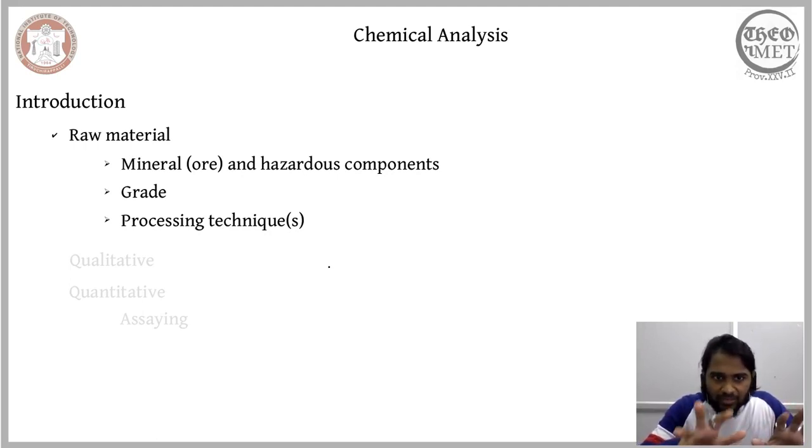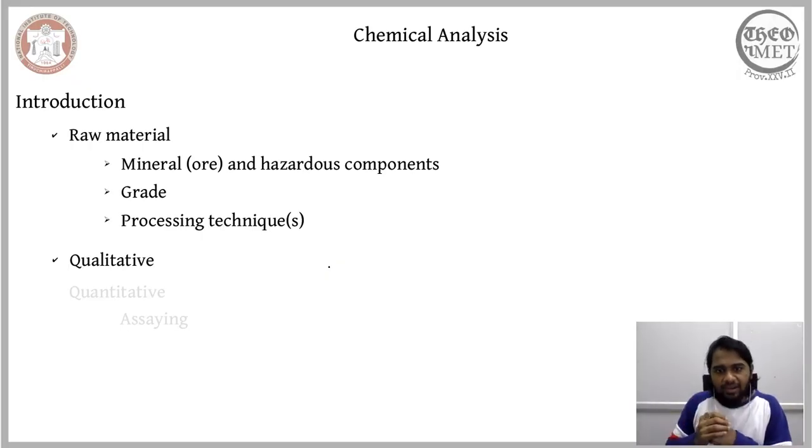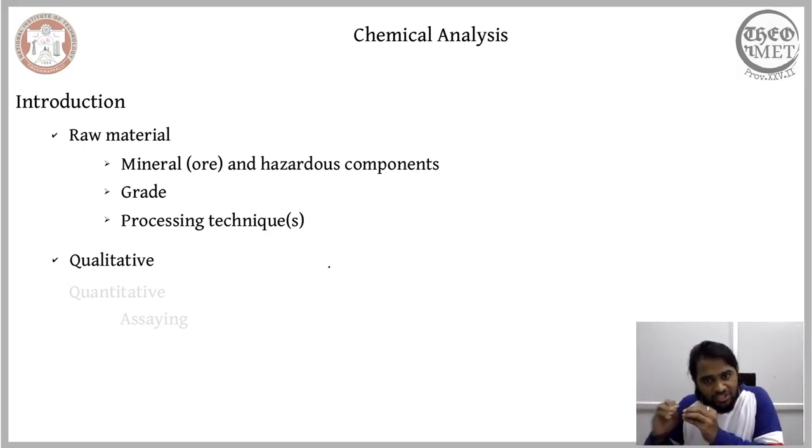So we saw that the first stage of chemical analysis involves studying the raw material and identifying what sort of mineral is present in it, what sort of components are present in it, and if at all there are any hazardous components present. So that is the first role the initial chemical analysis would involve.